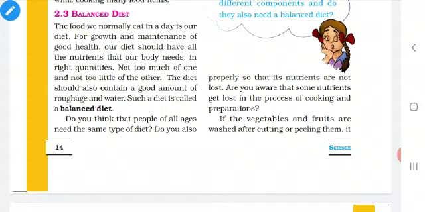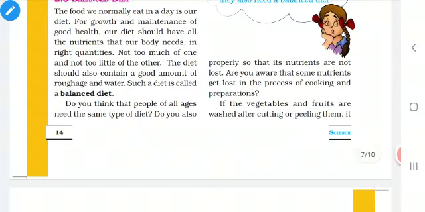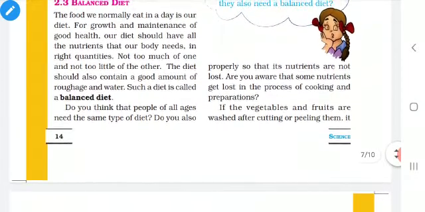So what does this diet contain? This diet contains the nutrients, that is, carbohydrates, proteins, fats, vitamins, minerals and dietary fiber. They are essential for growth and the maintenance of good health. Such a diet is called a balanced diet. The balanced diet is the diet that contains all the nutrients in proper amounts, and it should also contain a good amount of roughage and water.